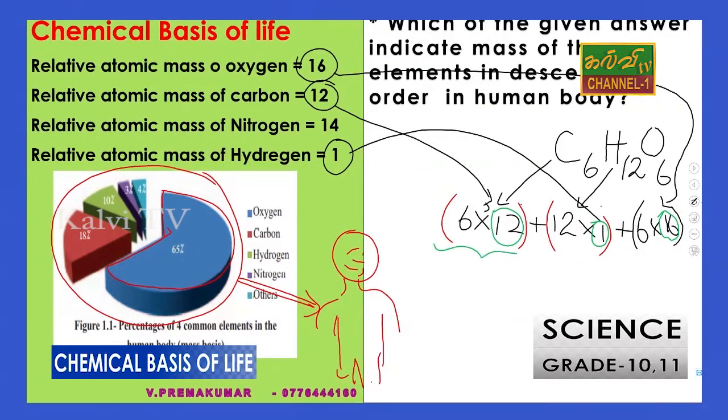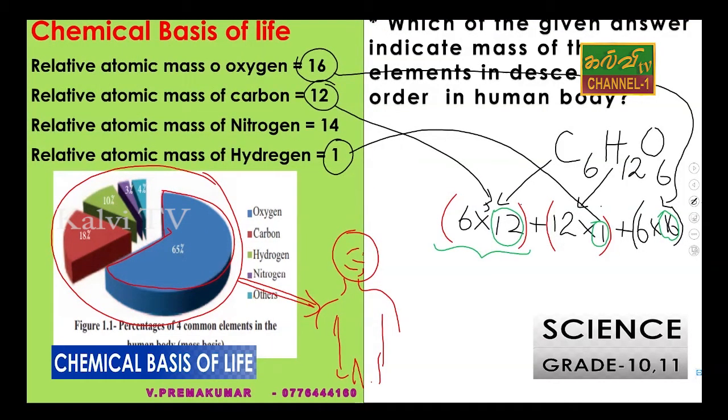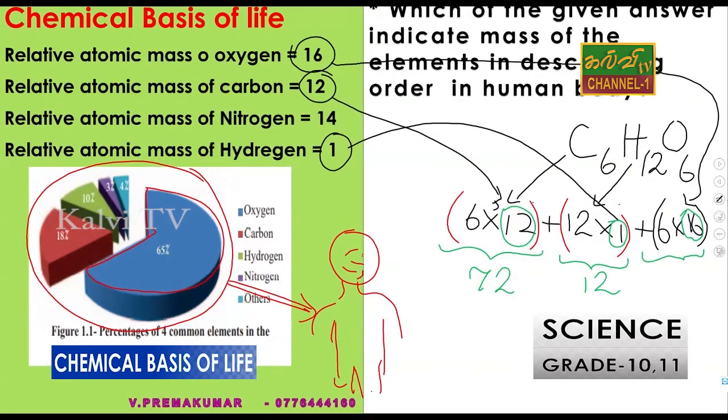After that we calculate the mass of the carbon, that is 72. This is 12, and this is about 96. So this is the first one according to the mass of the glucose. So which element have we found? That is oxygen.